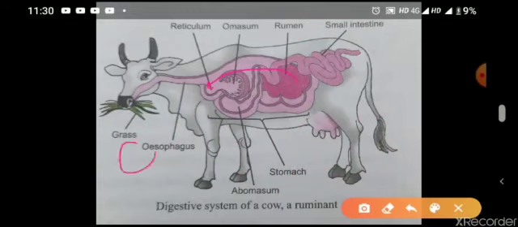This process, in which food is brought back from the reticulum to the mouth in the form of cud, is called ruminating.